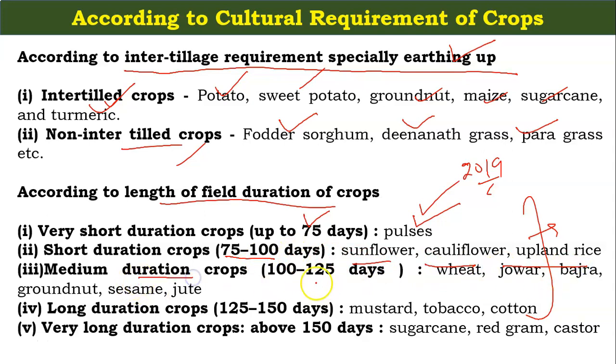Medium duration crops, 100 to 125 days, are wheat, jowar, bajra, groundnut, sesame and jute. Long duration crops, 125 to 150 days: mustard, tobacco and cotton. Very long duration crops above 150 days are sugarcane, red gram and custard apple. So sugarcane requires more time, like 150 days, and the pulses require less time, less than 75 days.